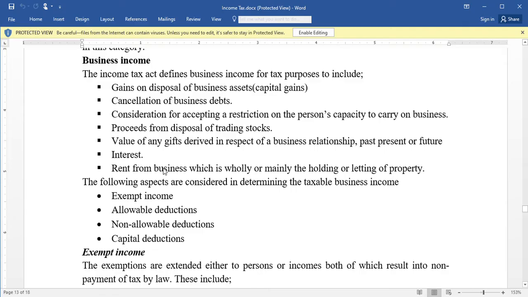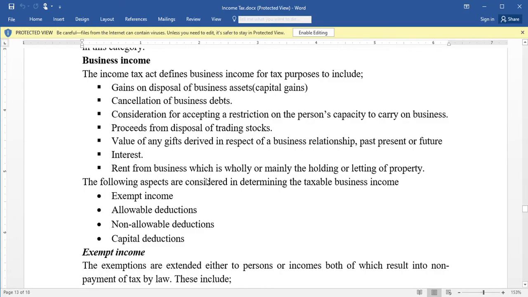Then rent from business, in case the business has rentals, the money that it gets from rent is also regarded as business income. So that is the composition of business income.